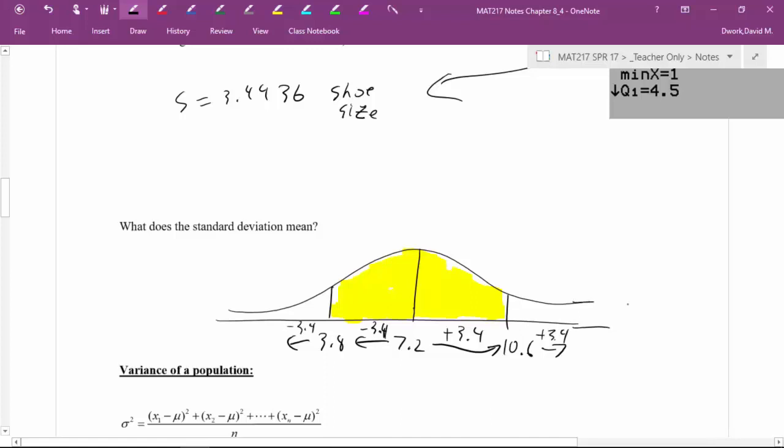So people who are two standard deviations from the mean will have a shoe size of what? 14, and the low end would be a 0.4. So now, people who are within two standard deviations, are these people normal? Well, they're not abnormal. It's not that far out of the realm to say a size 14. I mean, when you go into Foot Locker, they're not going to have a gigantic catalog of size 14 shoes, but they may have one or two.